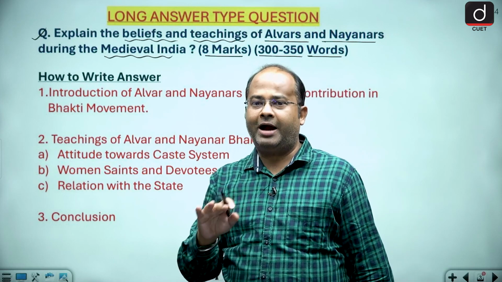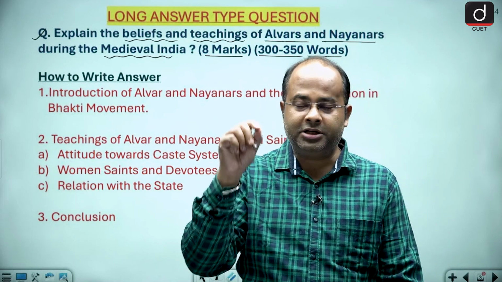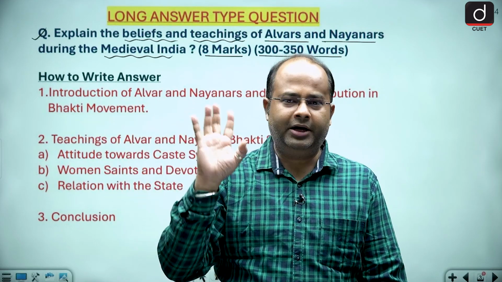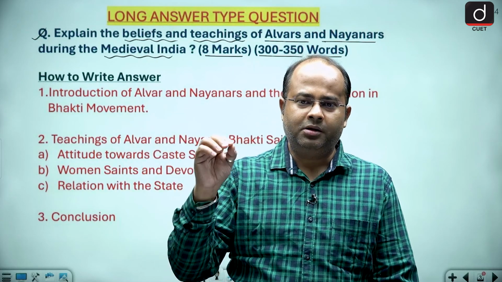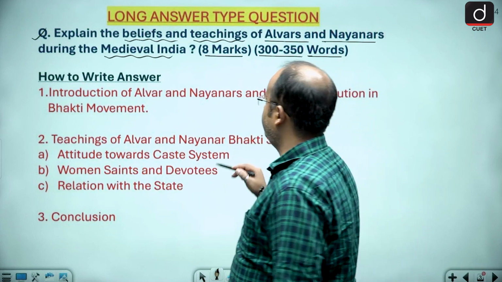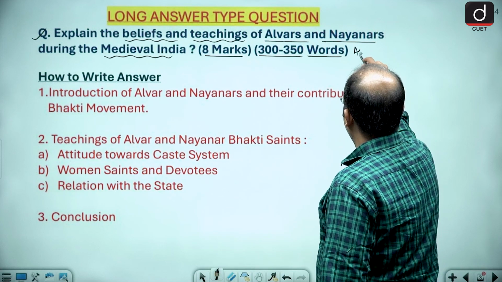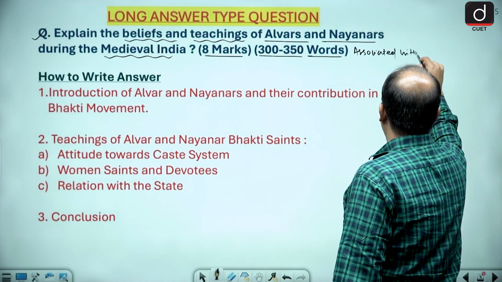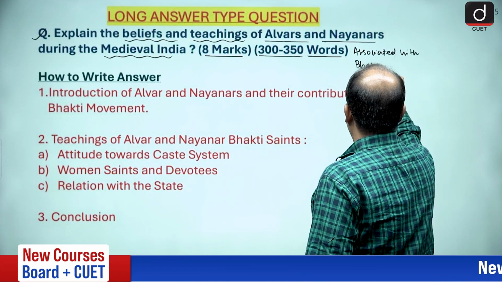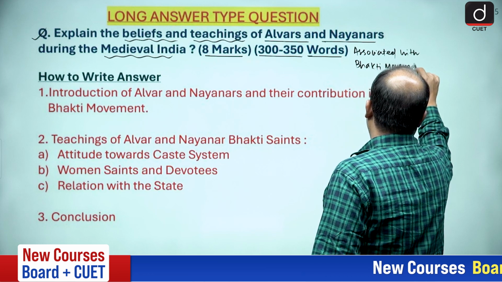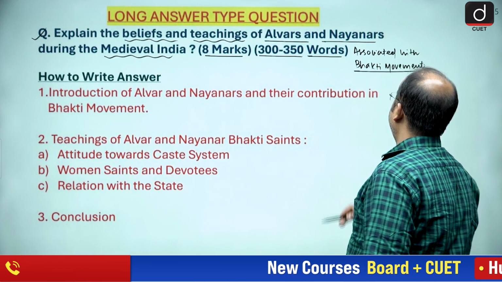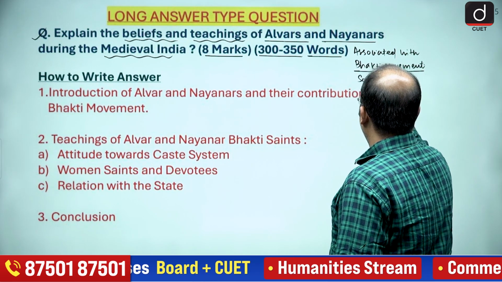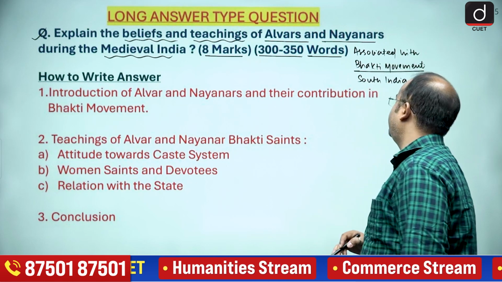Now, first of all, what we have to see? First of all, we have to see which section of Indian history this particular question is from. So that is from the medieval India. We get to know through the question that this question is associated with the Bhakti movement, and especially the Alwar and Nayanar are associated with the Bhakti movement of South India.